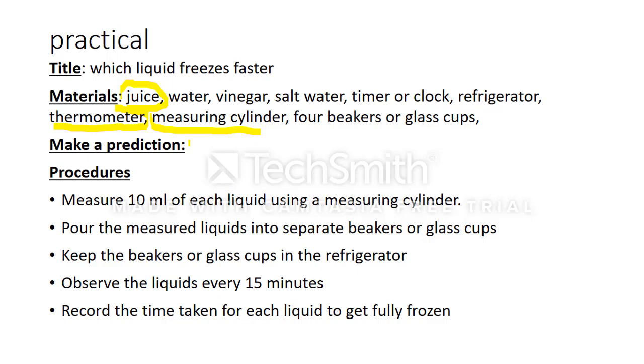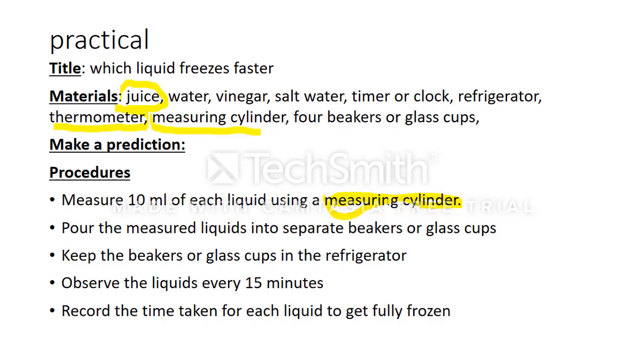So you make your prediction of which liquid freezes faster when you put them in a fridge, and then you measure. In short, you do the following. You measure 10 mils. If you don't have a measuring cylinder, just use a small cup or a spoon, so that you get an equal amount of each liquid. If you don't have this, just use any material you can use to measure the liquid.